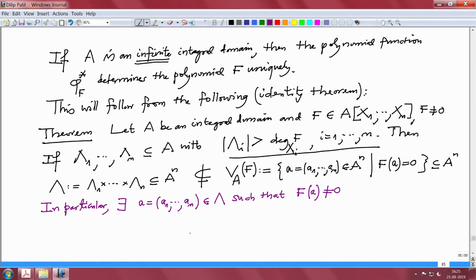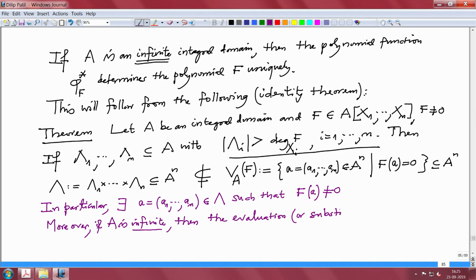In particular, if A is infinite, moreover, do not worry, the proof will be very easy. So far this is for a general integral domain. Now, in particular, if A is infinite, then the evaluation map, or substitution map, as we also call it,